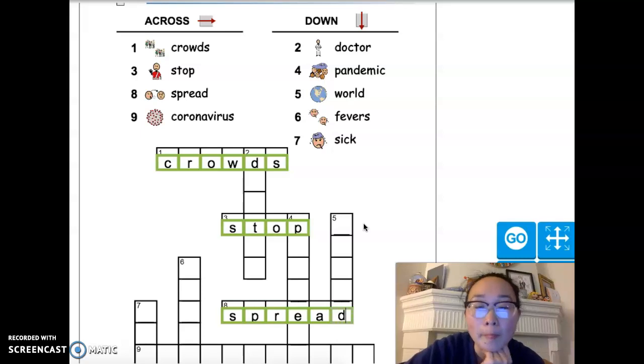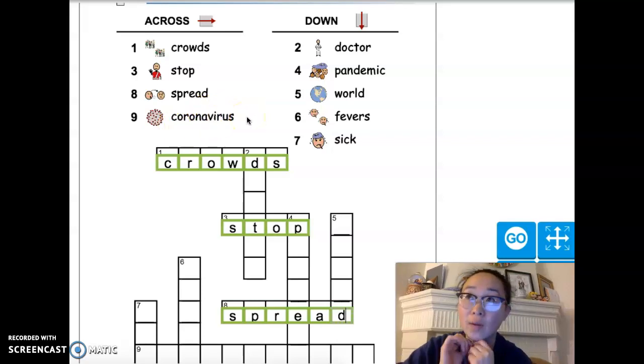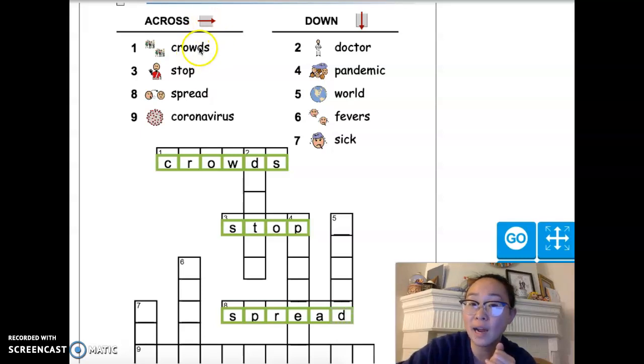Okay. Our next word is the word coronavirus, and that is the name of the virus that is occurring right now in the world. Also, another one of our vocabulary words. So the coronavirus, as we know, is an illness that can make people really sick. It can also make people not feel sick at all. Some people have coronavirus in their system, their body, and they don't even know they have it, but they can still spread it to other people. So that's why it's important to not be in crowds so that someone will not spread the virus to you.